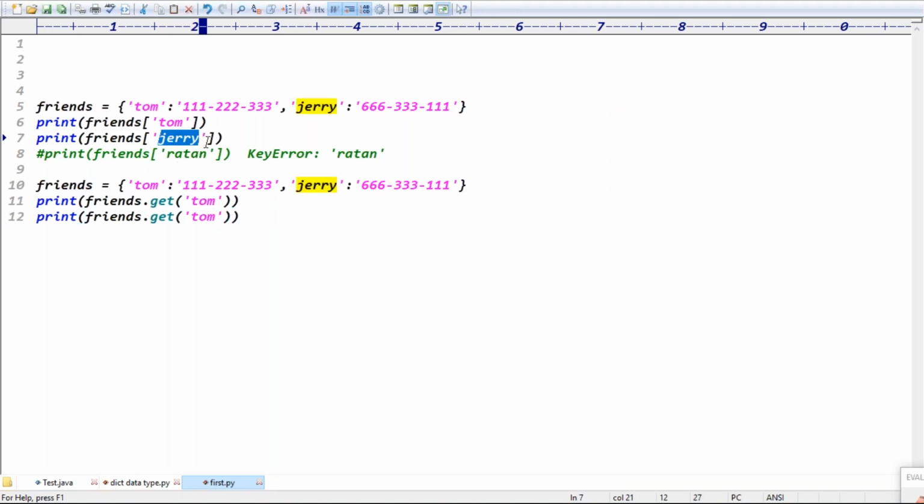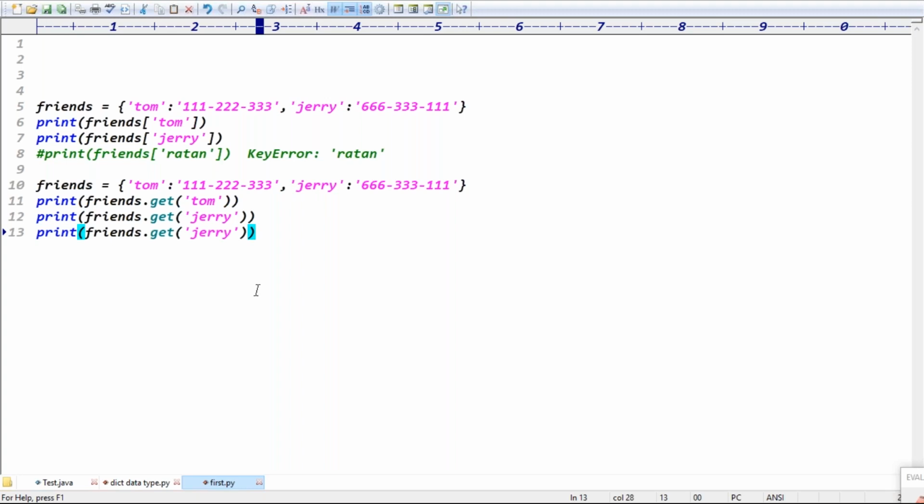So how many ways can you get the data from the dictionary, guys? Two ways. One is you can get the data using the key. The second one is you can get the data based on the get function, right? Exactly. Guys, the difference is in the key based, if the key is not present, which error will you get? You'll get the key error, right?